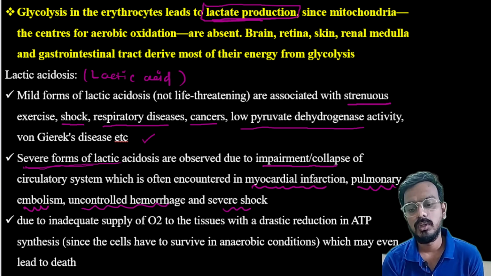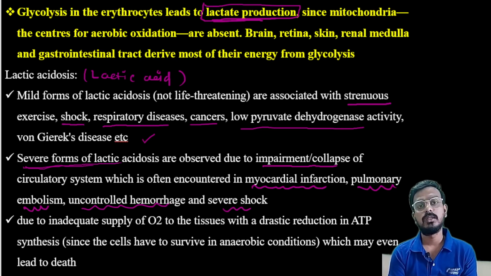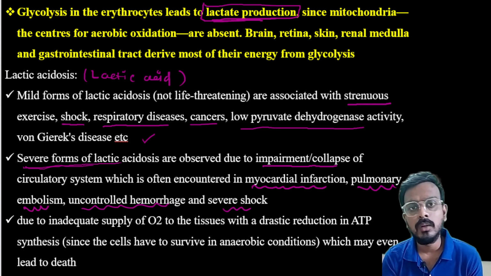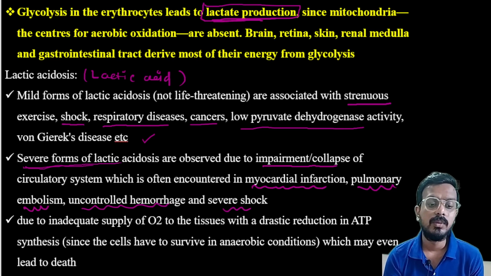Okay, lactic acidosis we discussed. Lactic acidosis is one of the important conditions where severe accumulation of acid takes place, as in myocardial infarction, pulmonary embolism, uncontrolled hemorrhage, and severe shock.